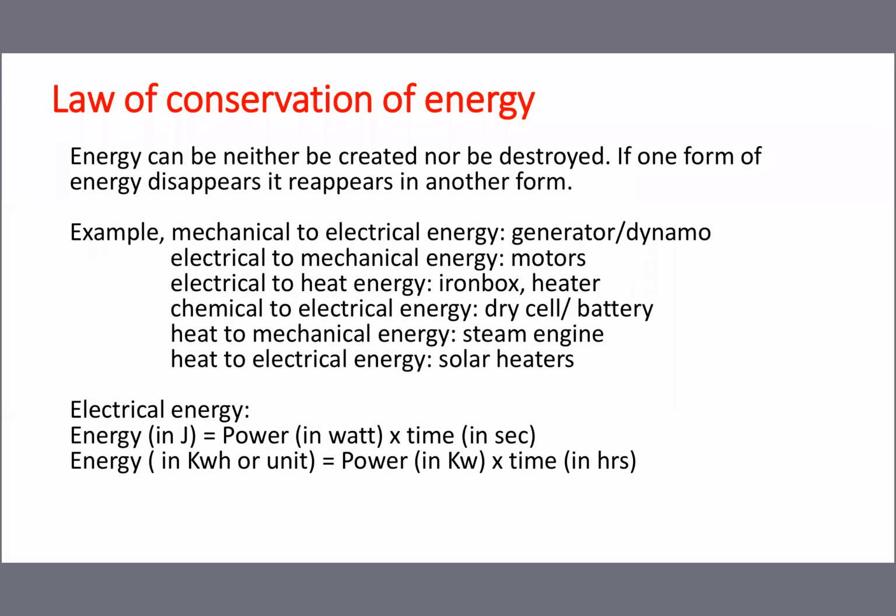One example I will tell. You take a 100 watts bulb.